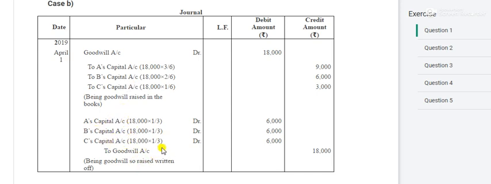So I hope this introduction of the chapter is clear to you: first topic the sacrificing ratio, then the gaining ratio, then the accounting of the goodwill. Okay, so that's all for today.